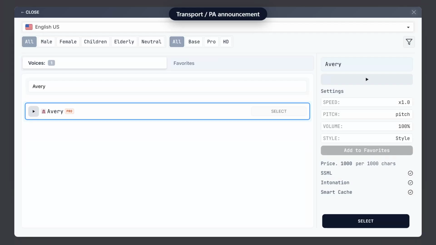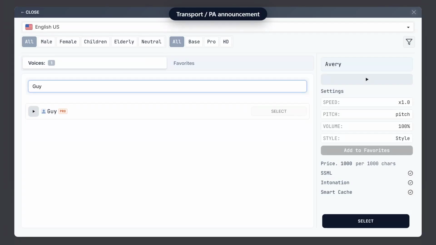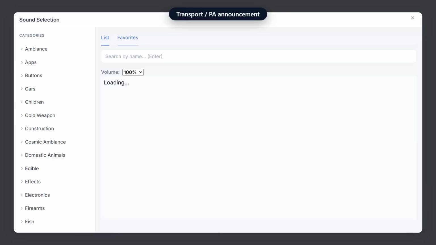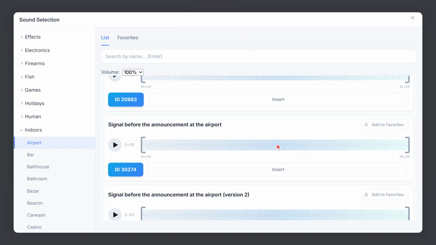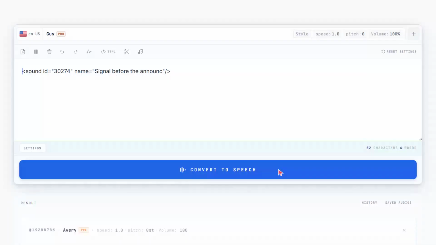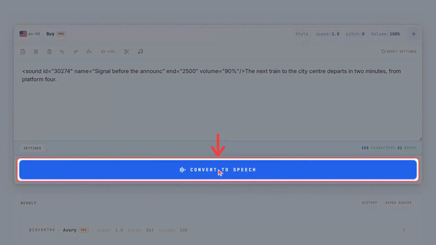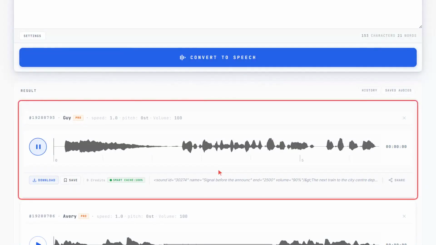A station announcer voice. Guy. From indoors, airport, that chime before every announcement. Trim off the tail, and insert. Convert sounds exactly like the real thing.